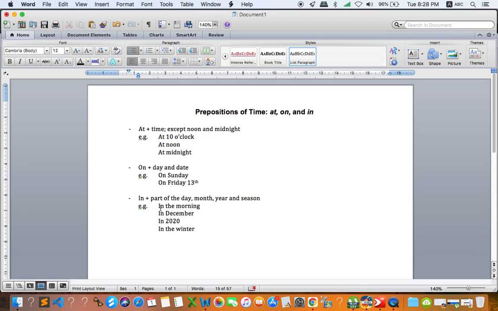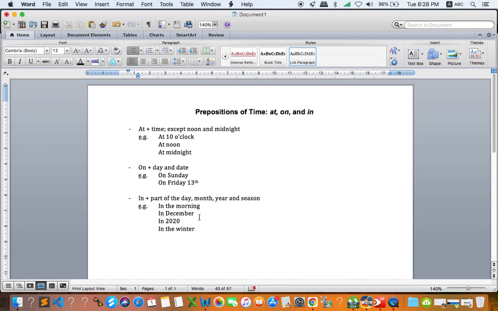And the last preposition is in, everyone: part of the day, month, year, and season. Part of the day refers to morning, afternoon, evening. So right here we have in the morning, in the afternoon, in the evening, and for month, in December. Year, you can say in 2020.